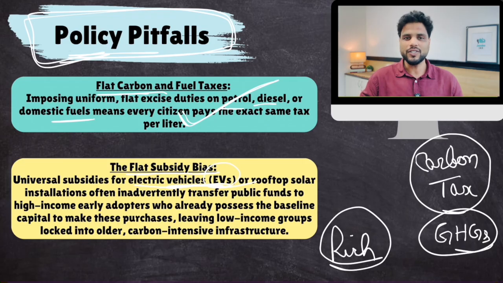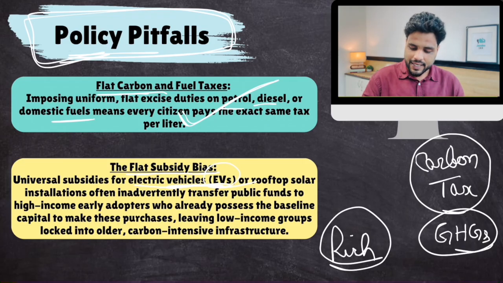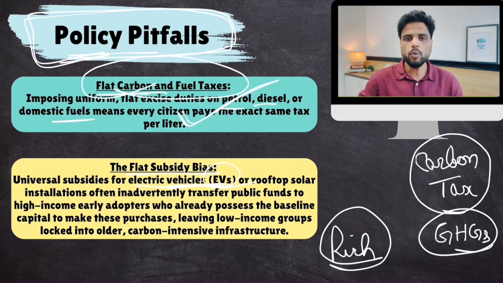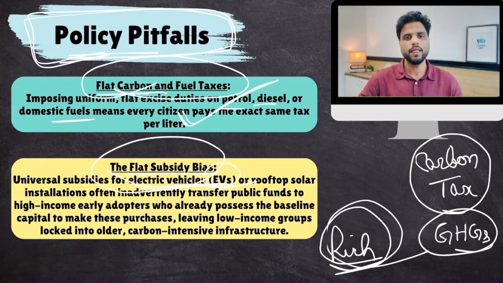So look at this policy. The government is taxing that item which is mostly consumed by poor people and subsidizing that item which is mostly consumed by rich people. This is again a regressive policy. Though this policy is aimed at solving the crisis of climate change, it is still having an adverse effect. Not the opposite effect, it will reduce greenhouse gases, but it is regressive in nature. It is adding more burden on poor people.